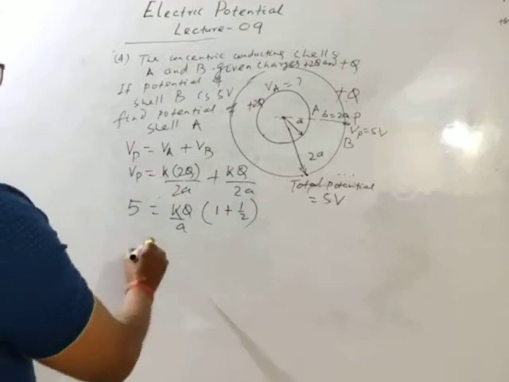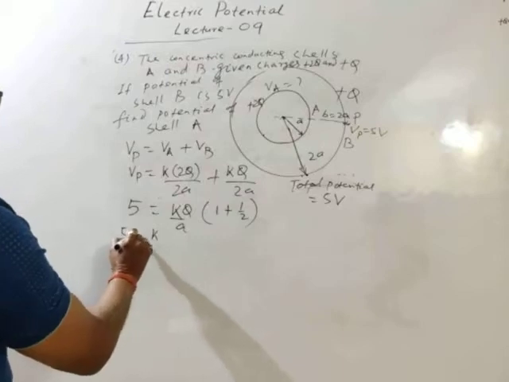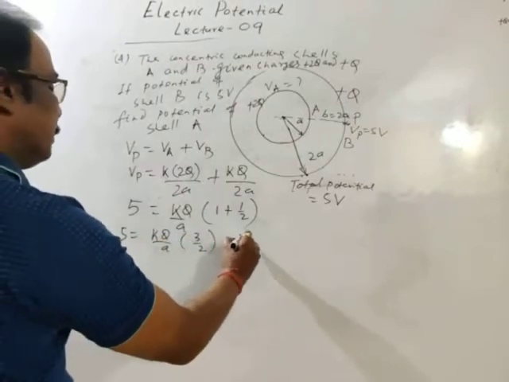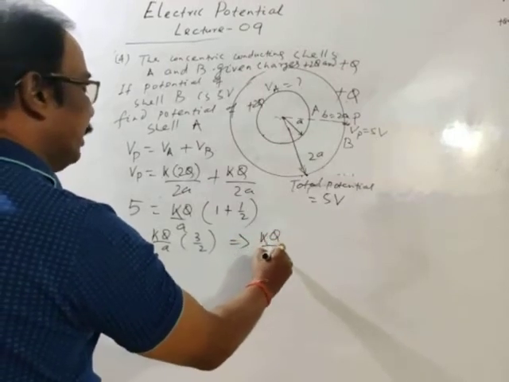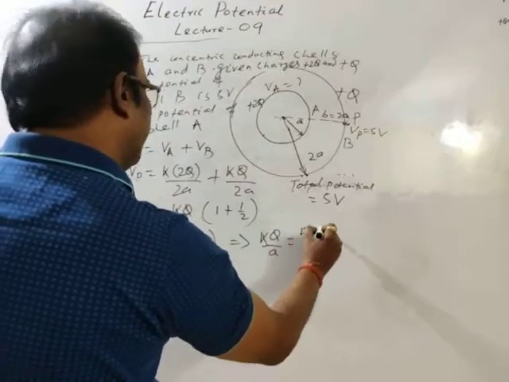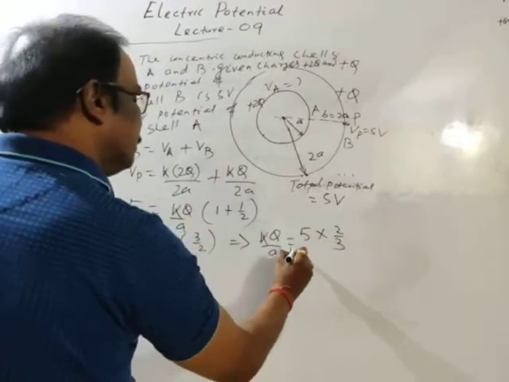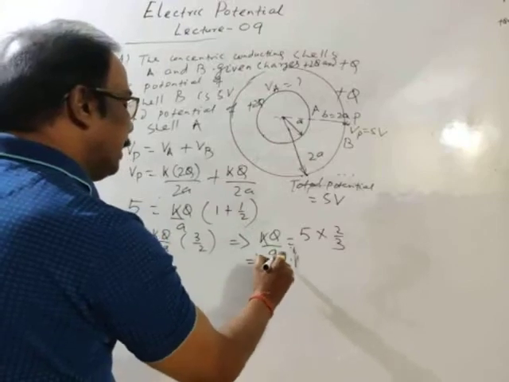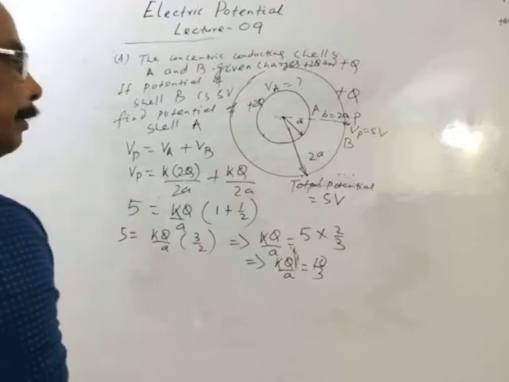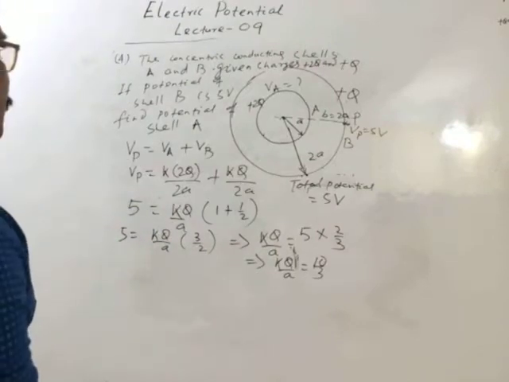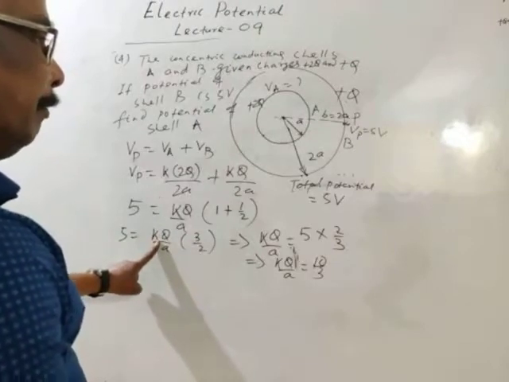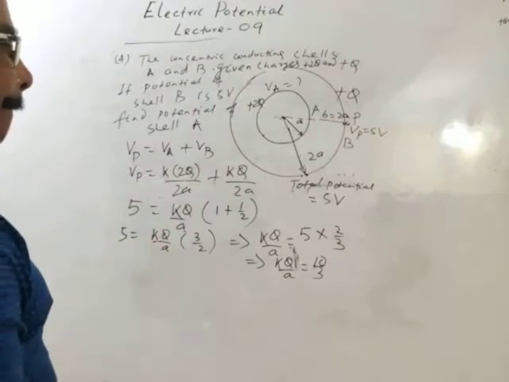Then 5 is equal to KQ by A into 3 by 2, and this implies KQ by A is equal to 5 into 2 by 3. So KQ by A is 10 by 3.